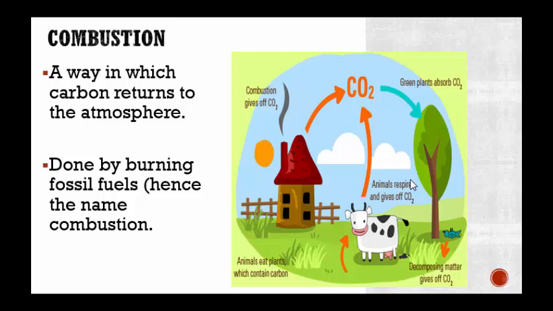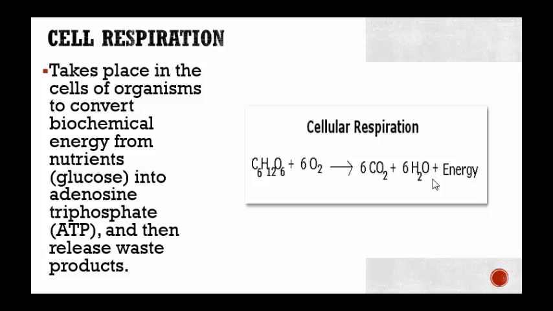Then you have these plants. They're going to take in that carbon dioxide and give off oxygen. And the plants are going to give off carbon dioxide too. And let's talk about that now. And that is cell respiration. It takes place in the cells of organisms to convert biochemical energy from nutrients, that being glucose, into adenosine triphosphate, ATP, and then release waste products.